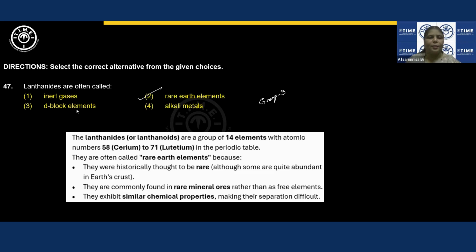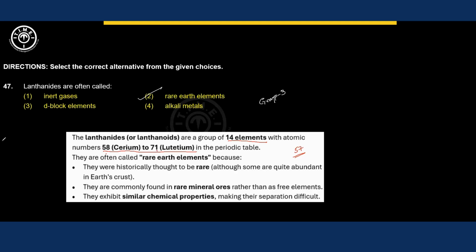Yeah, lanthanides. This is also important for you to remember. Lanthanides range from cerium to lutetium. There are 14 elements, right? And lanthanum will not be included in lanthanides. Lanthanum's atomic number is 57, and this is not part of lanthanides, right? So from the 58th element to the 71st element, we are naming those as lanthanides. Yeah, f block elements.